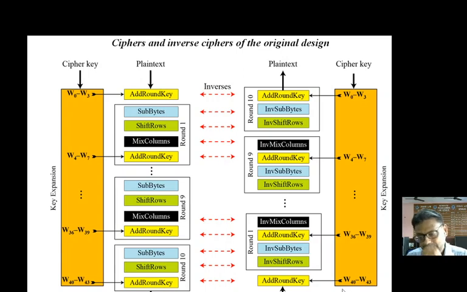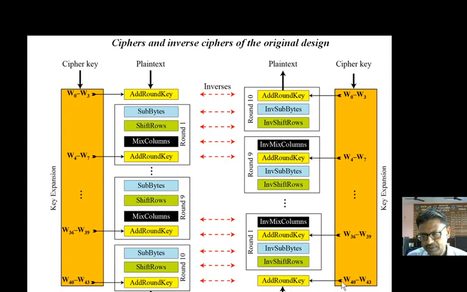Now, whenever we are doing the decryption process, first of all we do the add round key. Then we have inverse shift row, inverse subbyte, and add round key. As on the encryption side, we use W0 to W3 in the first round and W40 to W43 in the last round.